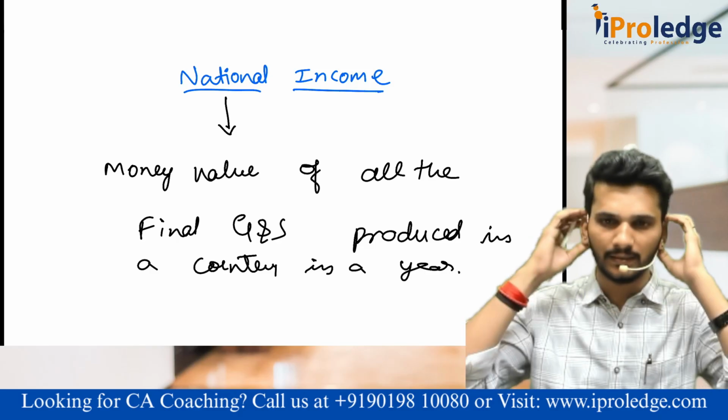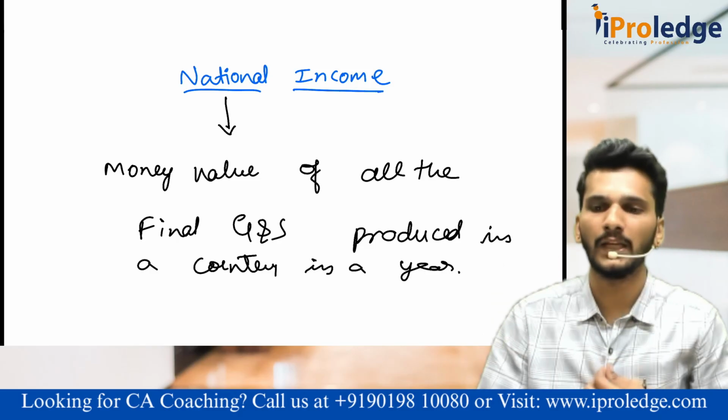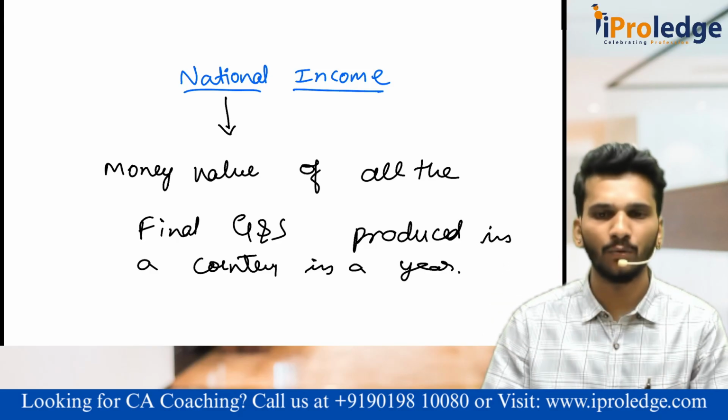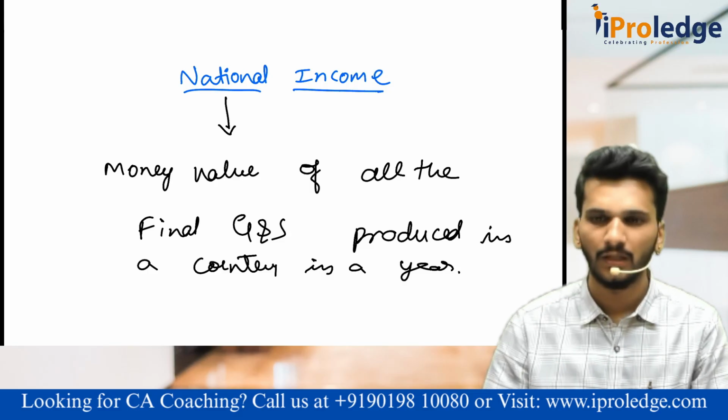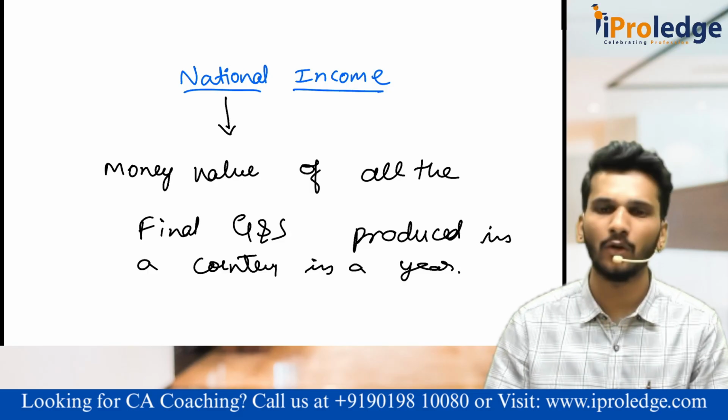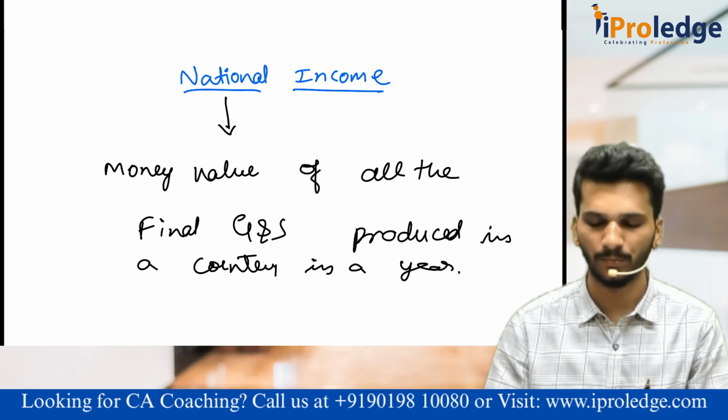We call it as the national income. Sir, what do you mean by goods and services? What do you mean by produced?